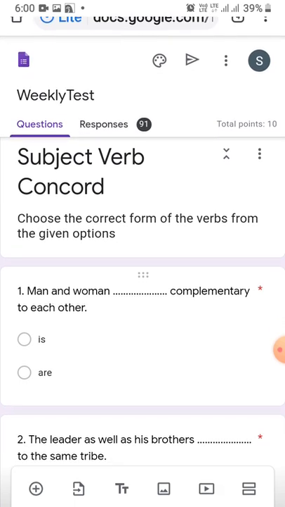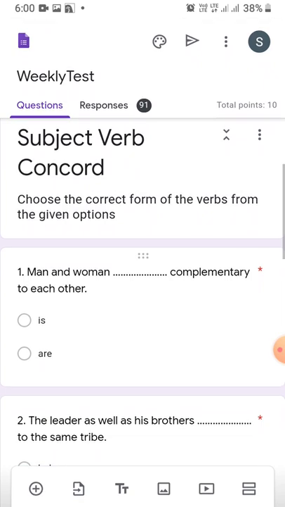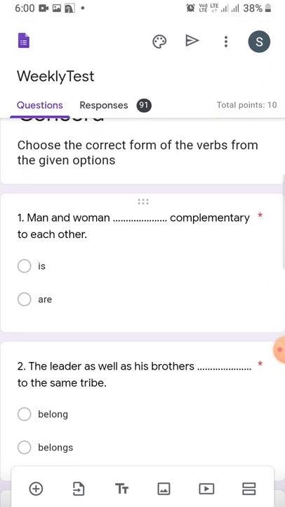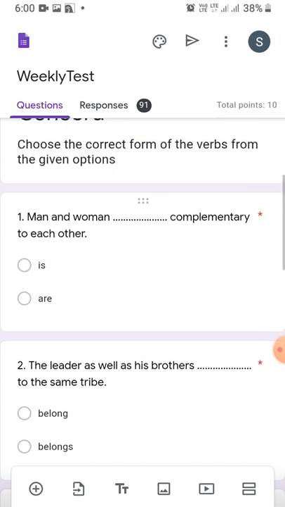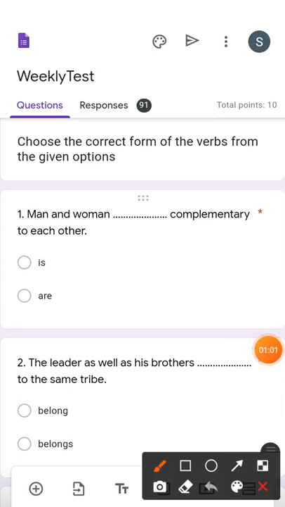So here I start. Question number 1. Choose the correct form of the verbs from the given options. So the first question is: Men and women dash complementary to each other. See, men is a singular noun, woman is a singular noun, that means both are singular subjects and they are connected by the conjunction and.